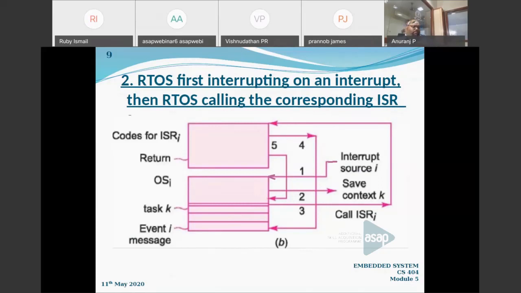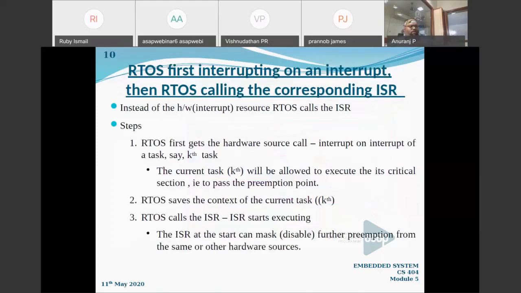How is it handling? So first step, I can say that RTOS first gets the hardware interrupt source, called interrupt of a task A. Say, for example, RTOS is executing with its function, and say it is doing some task named, say, kth task. It can be any operating system function or any application function that it is currently doing, right? And then at that time a hardware interrupt is coming.